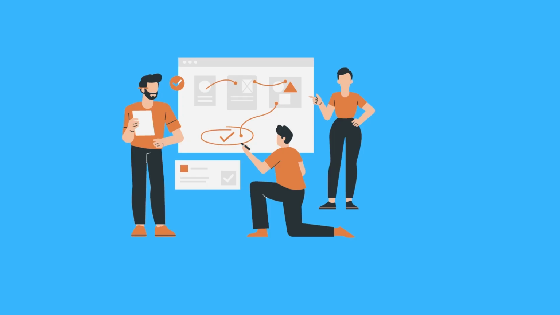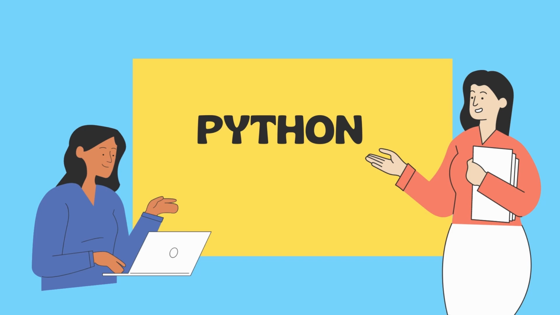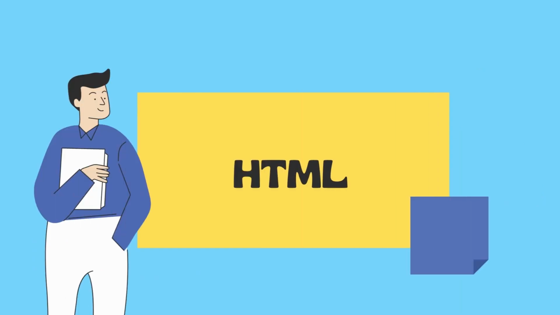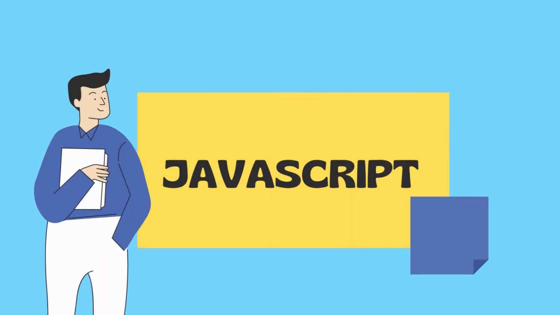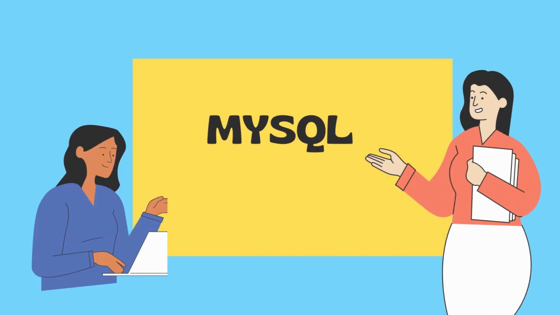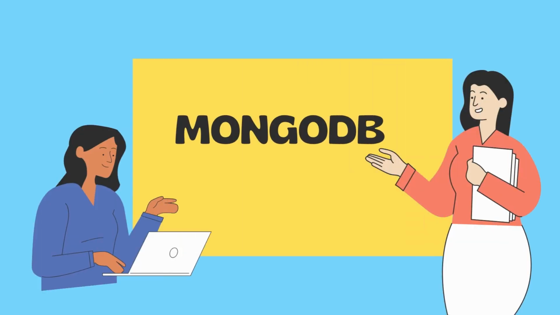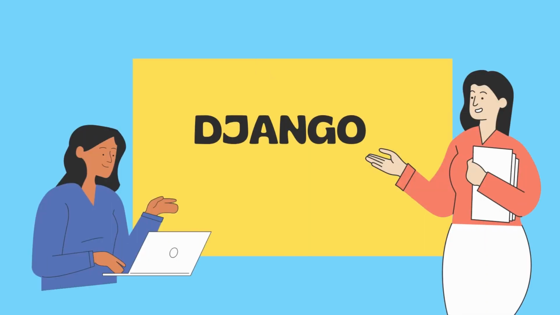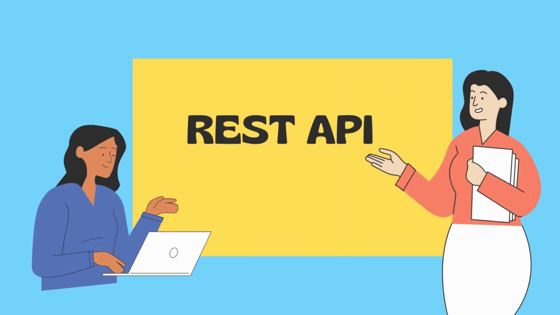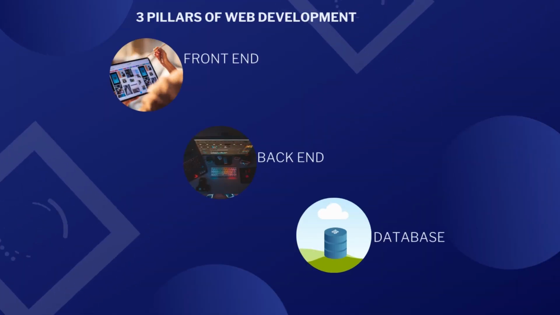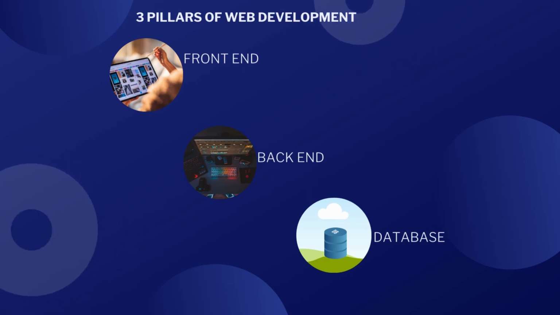And let's see what our roadmap is for this course. As a first module, we will be starting with Python and then we will move to front-end development: HTML, CSS, JavaScript. Then it's time for databases, and we will be learning MySQL and MongoDB. Then back to backend development, and that will be Django and REST API. So we have three pillars for web development, that is front end, back end, and database. Let's see what front end, back end, and database are in detail.